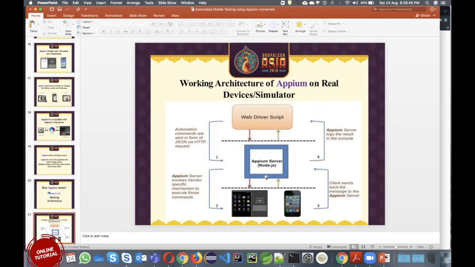Later the APM server will talk to your specific devices, either iOS or Android, and get a response. It's a two-way process: the device gives the response to the APM server, and APM gives the response to your code, basically to you, because you are the one writing the code. Correct?